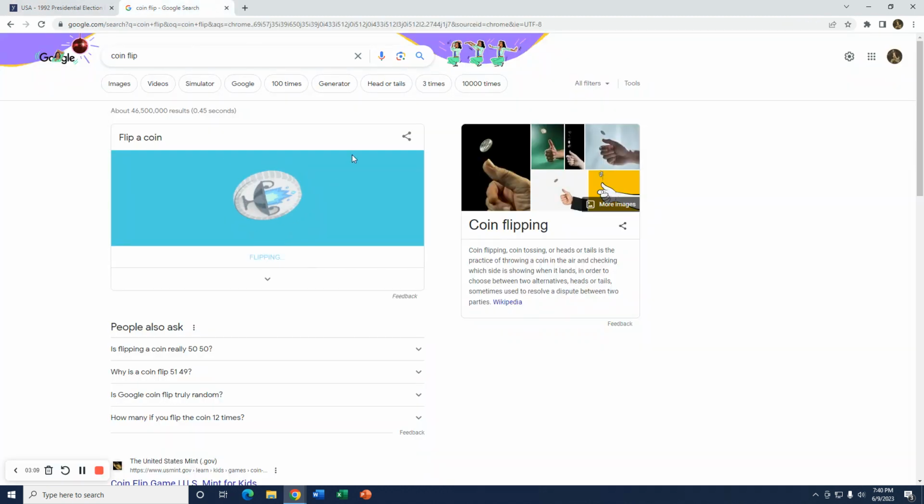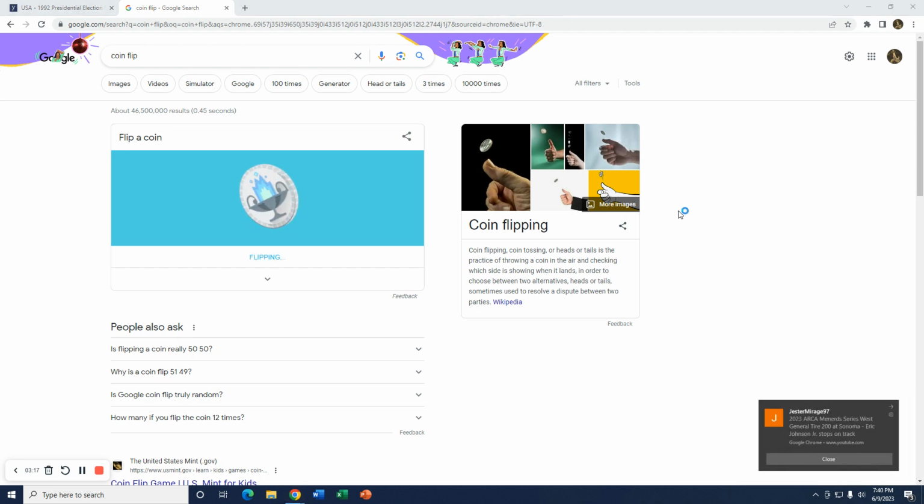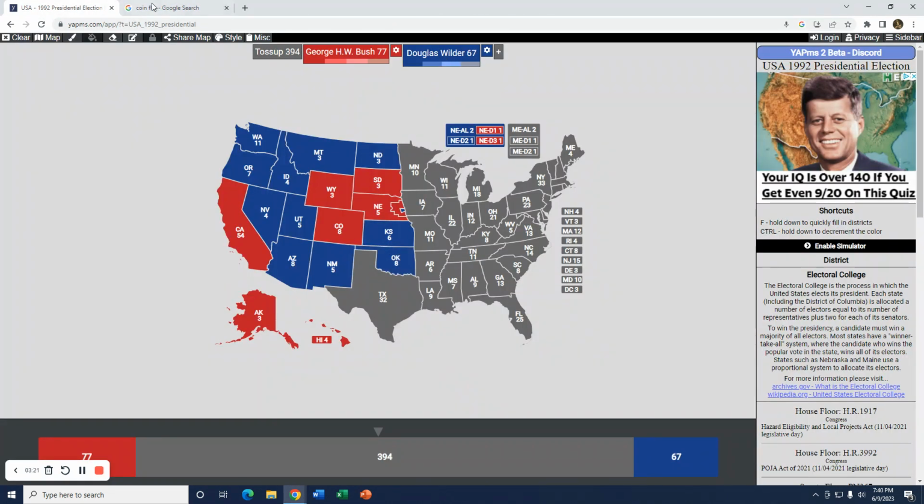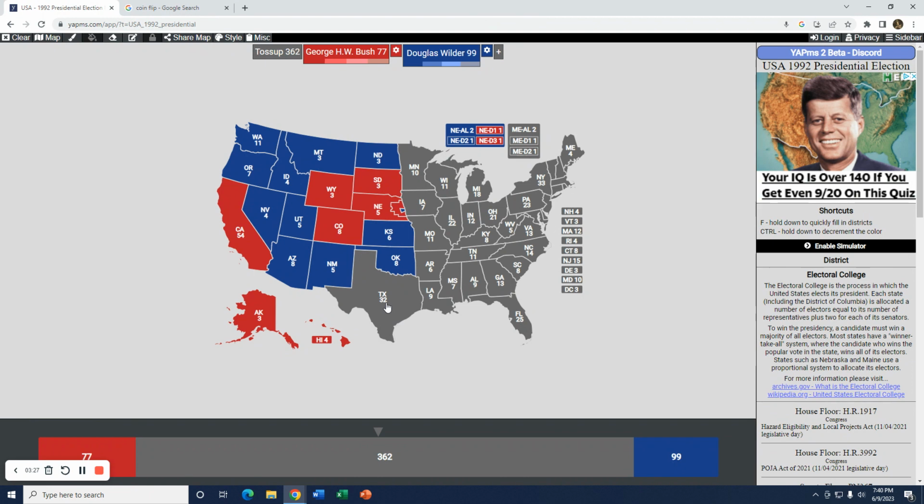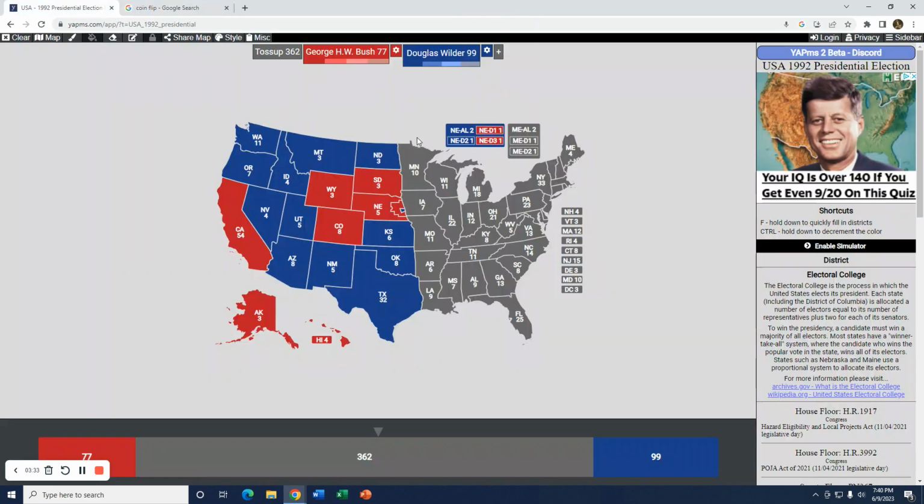Next state is Kansas, home state of Bob Dole. I'll go for Wilder in this scenario. Next state, Oklahoma. I will go for Wilder. Next state, Texas. This is H.W. Bush's home state. But he will not get it, so Wilder gets Texas. And next state, Minnesota. I will go for Wilder as well.